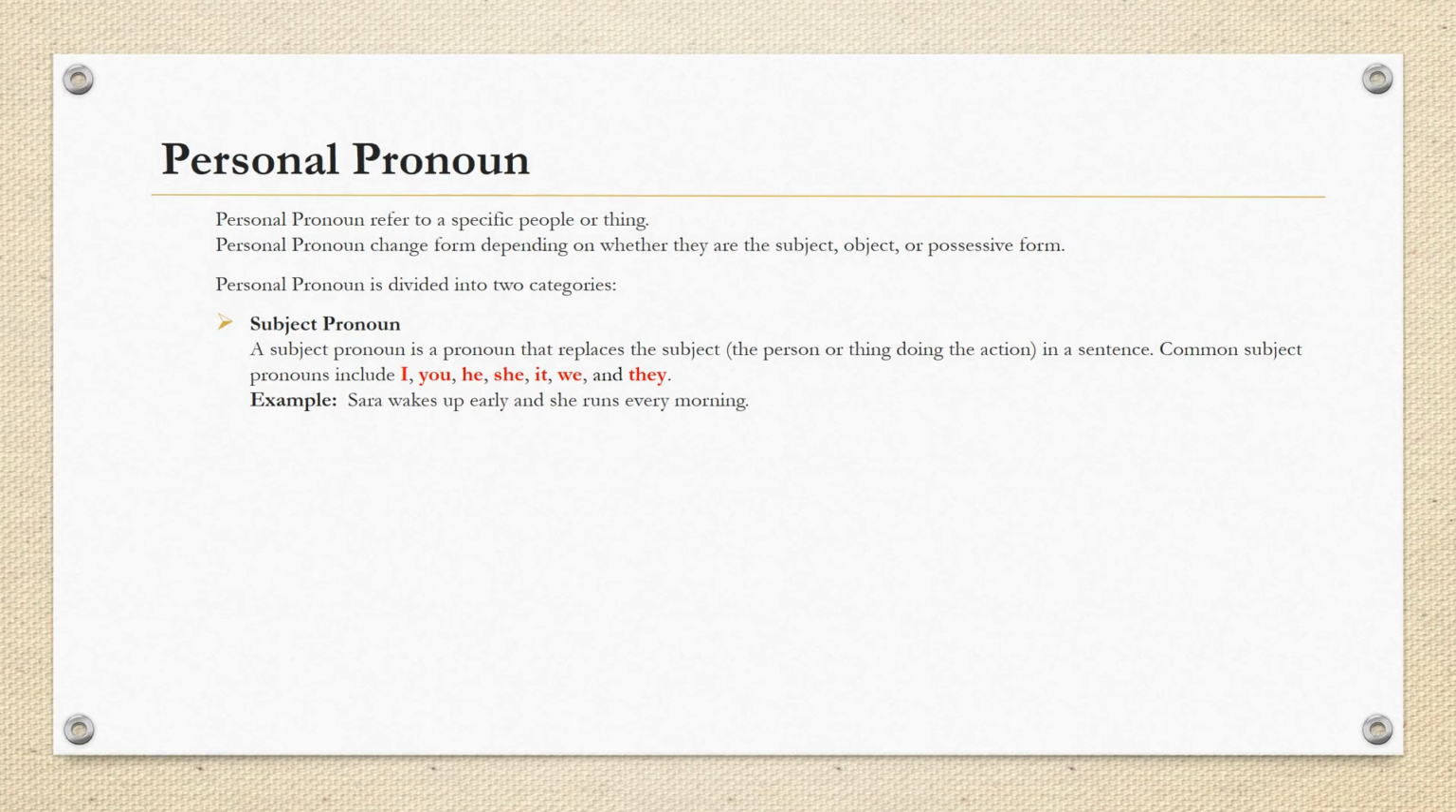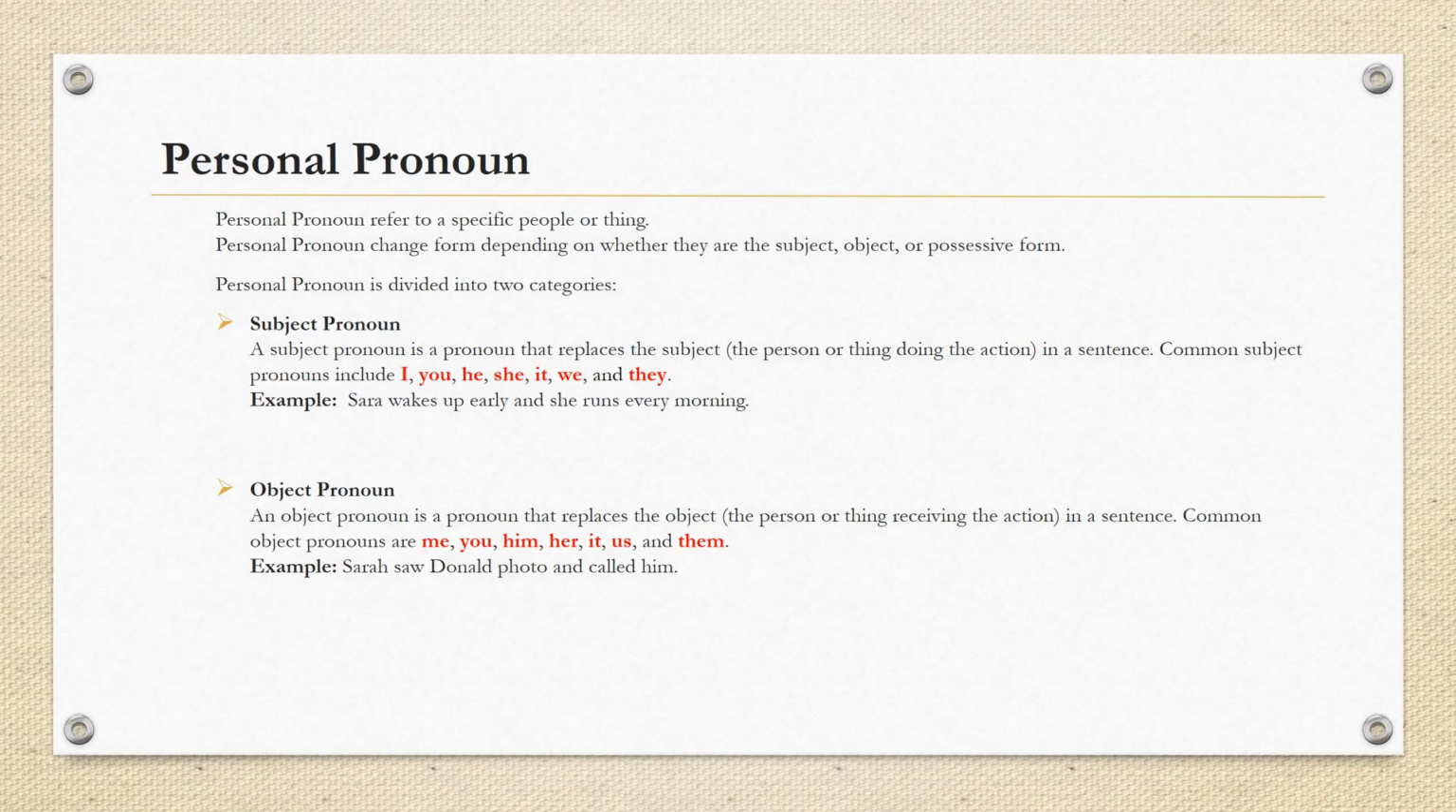Example: Sarah wakes up early and she runs every morning. Here, she is the subject pronoun replacing Sarah as the doer of the action. Object pronoun. An object pronoun is a pronoun that replaces the object, the person or thing receiving the action in a sentence. Common object pronouns are me, you, him, her, it, us, and them. Example: Sarah saw Donald's photo and called him. Here, him is the object pronoun, replacing Donald as the receiver of the action.